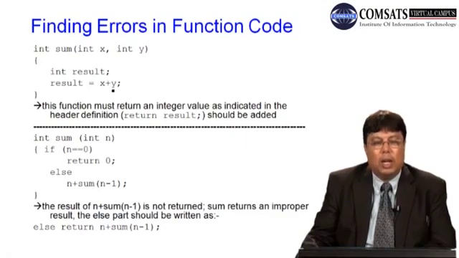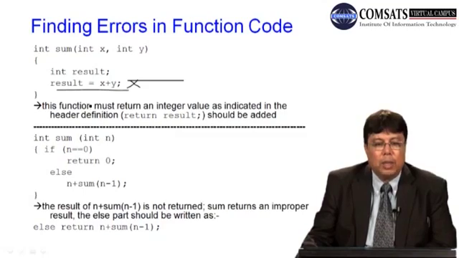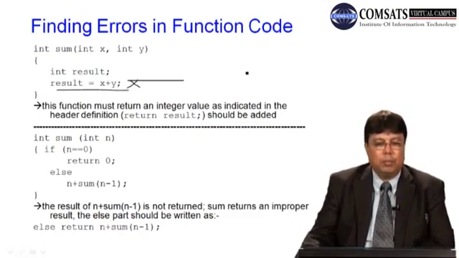You are not returning any value. So this is a mistake. You should replace it with this statement, return result. So you can say int result is equal to x plus y, you add this line return result here, so this will make this program correct.